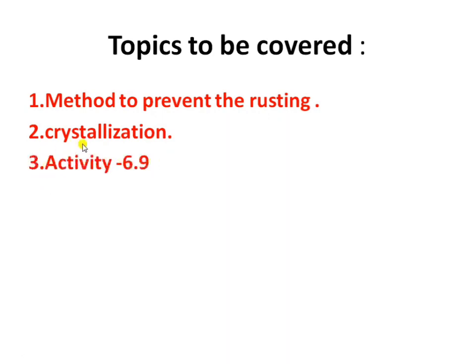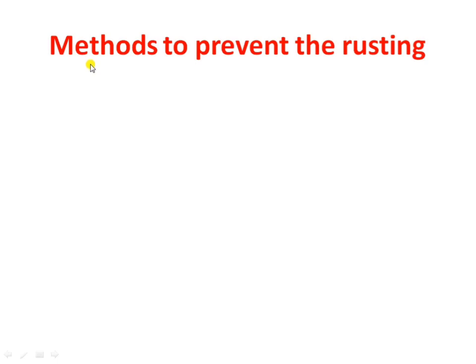Third, we are going to perform activity 6.9. At last, we will be discussing some NCERT questions of this chapter number 6. So let's start with the first topic of this lecture, methods to prevent rusting.